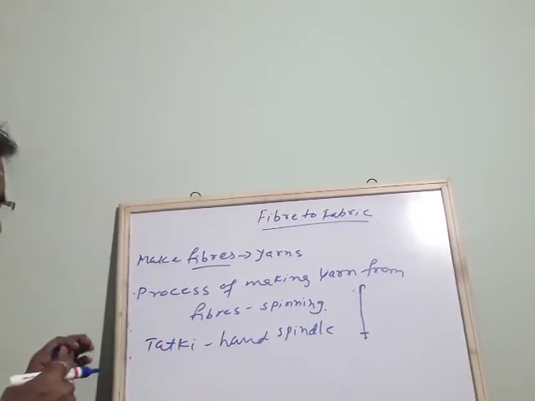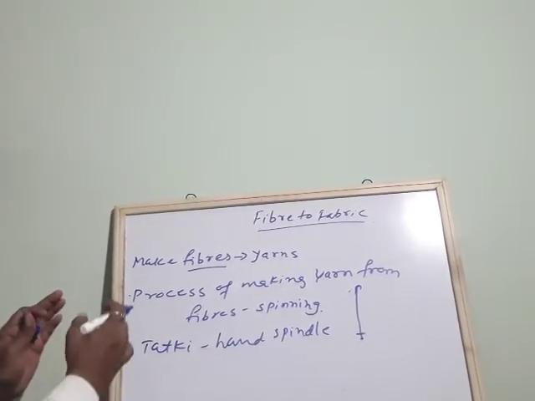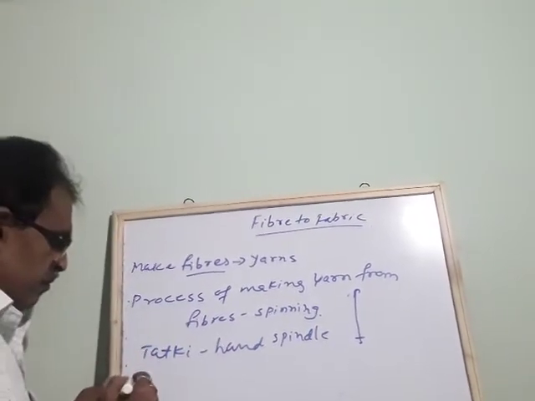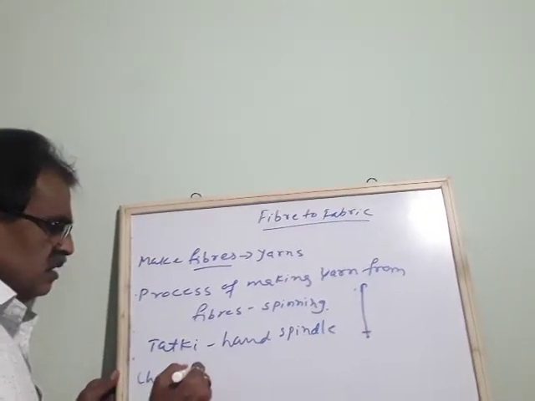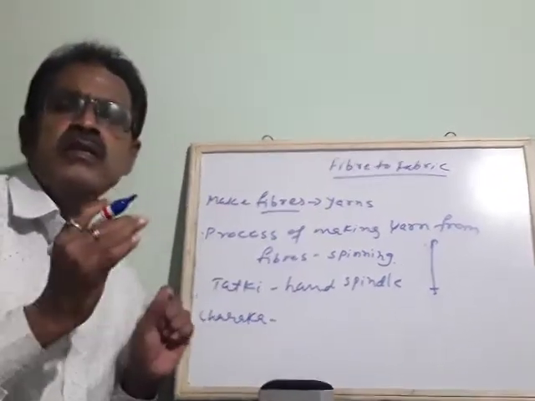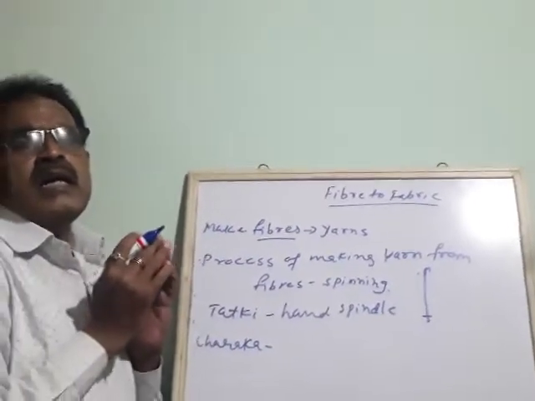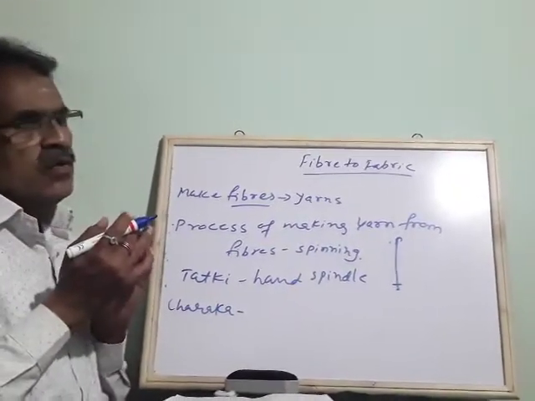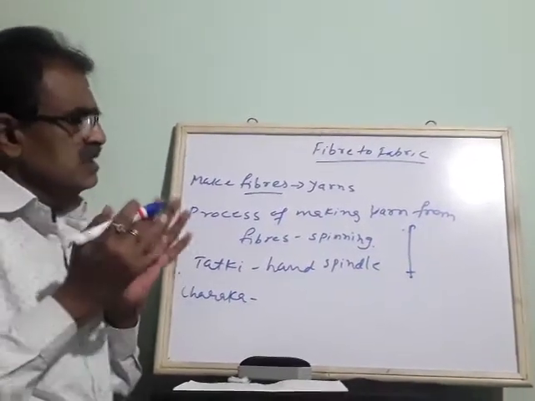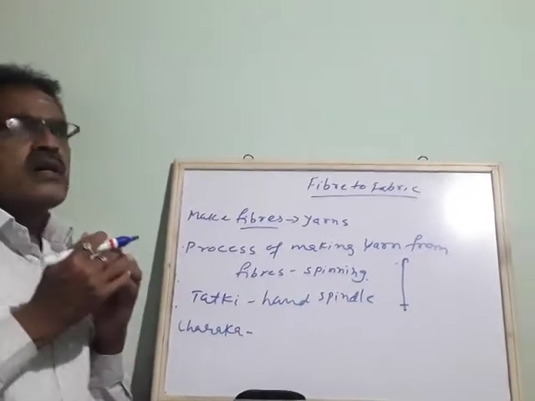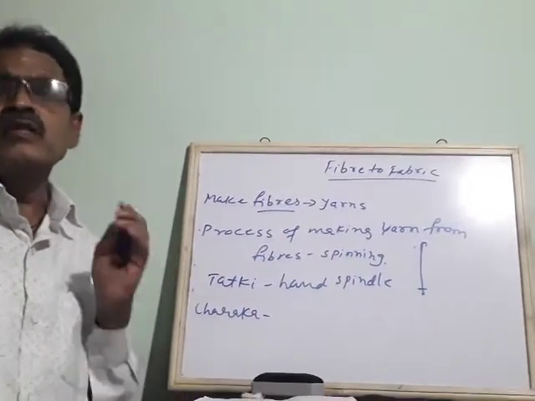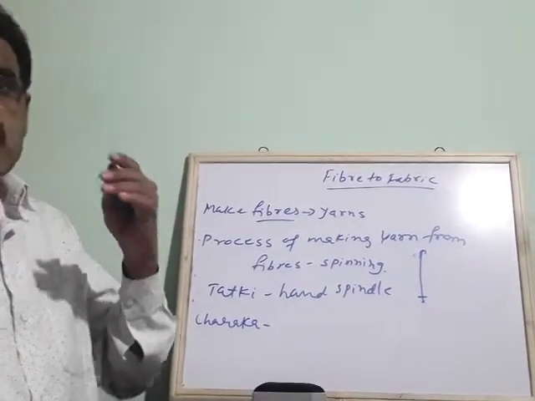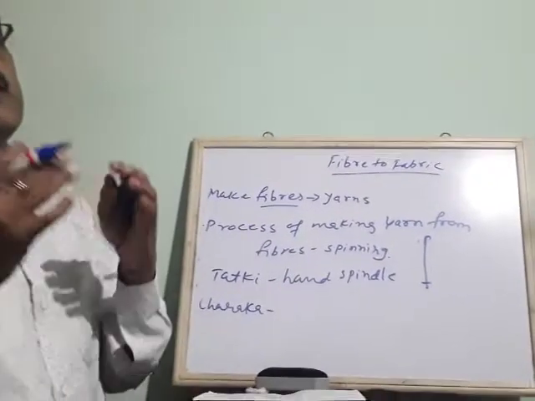Another word for this is charaka. You know very well that the charaka played an important role during the independence of India, because Gandhiji was the first person to start using the charaka. He tried to create awareness among the public that we should use cloth or fibers prepared from natural items, naturally from plants.